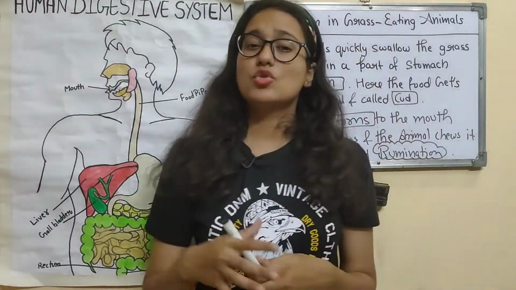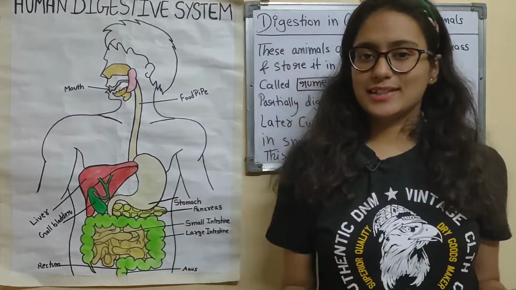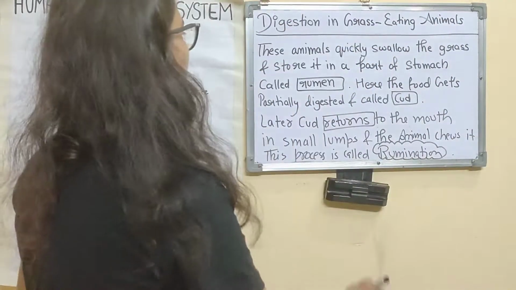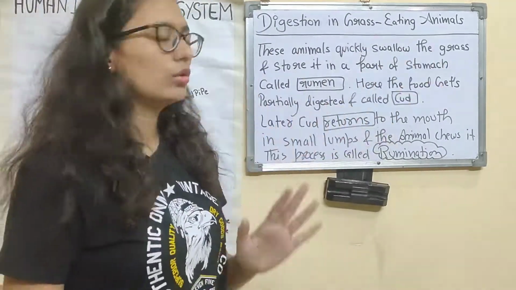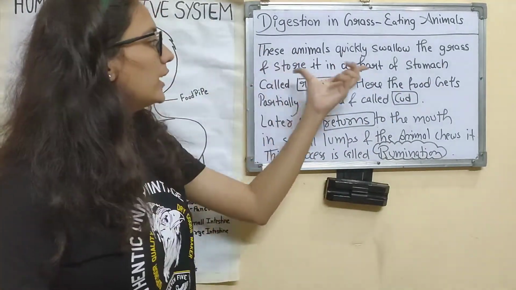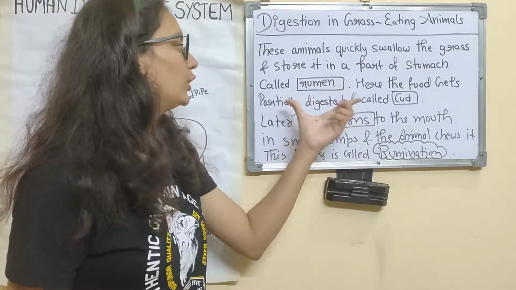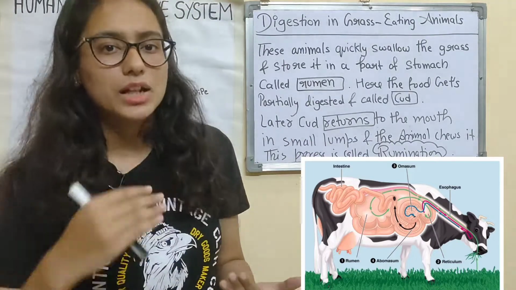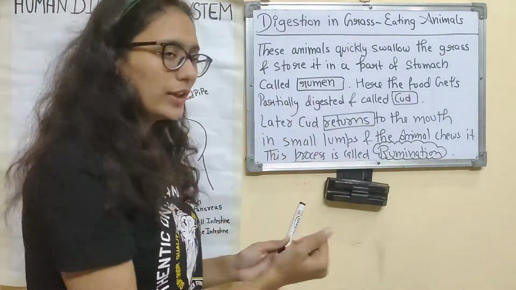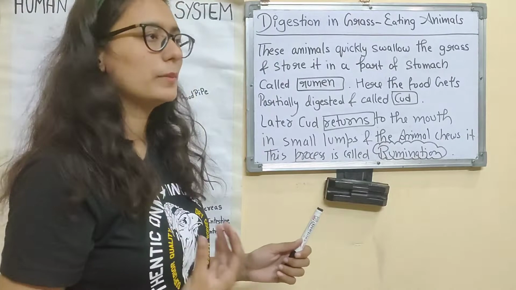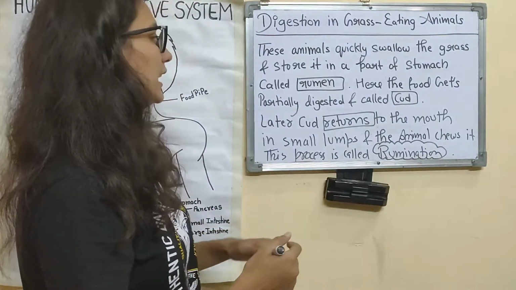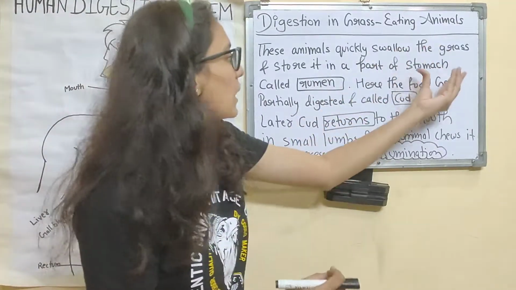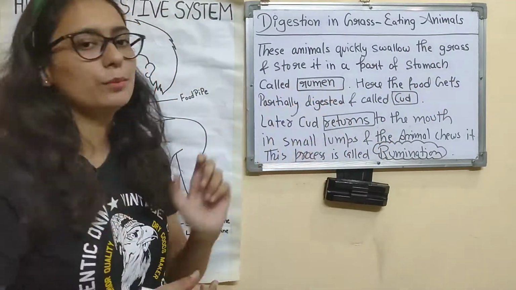They are chewing again and again even when they are not eating food, right? So what exactly happens? These animals quickly swallow the grass and store it in a part of the stomach called rumen. For example, the cow will eat the grass quickly and then swallow it. Swallow matlab nigalna, it will swallow it quickly, and what it has swallowed will get stored in its stomach, which we call rumen.